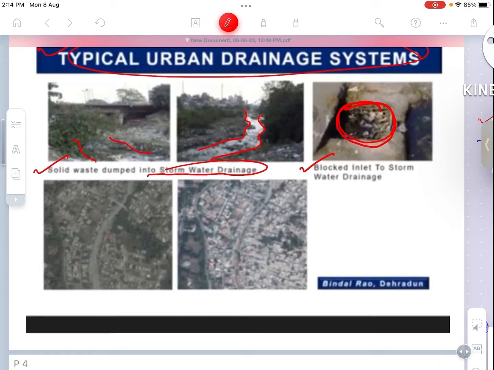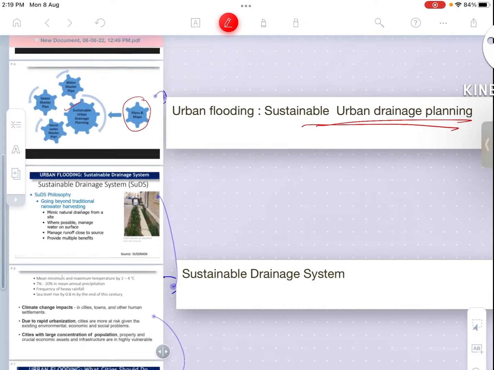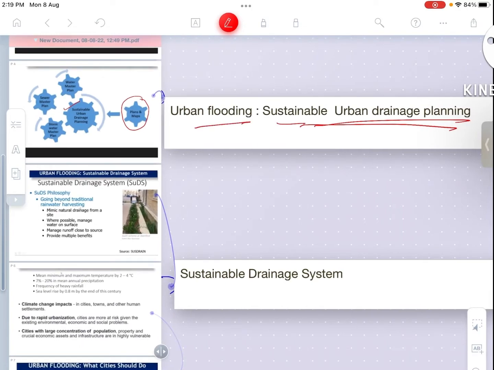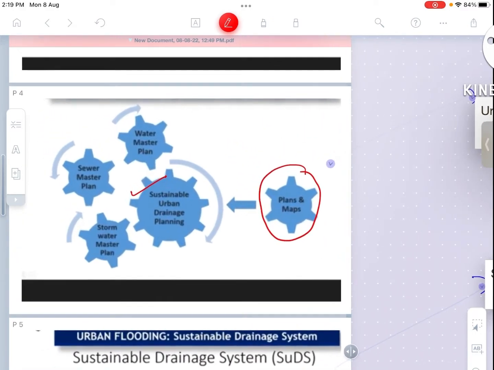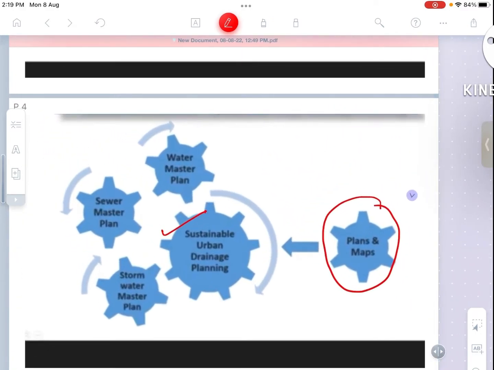So this will further lead to the flood situation. And here we could see studies through the satellite. We could plan the amount of water that could be taken away from these river streams, so that we could give relief measures or the immediate response during the flood situation. Next is urban flooding sustainable urban drainage planning.